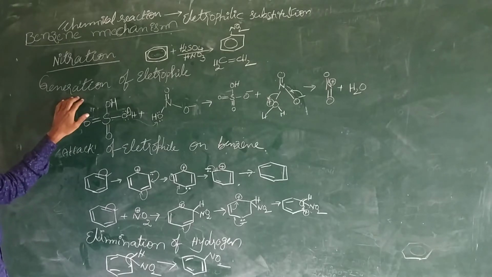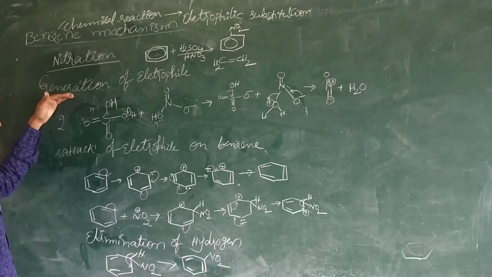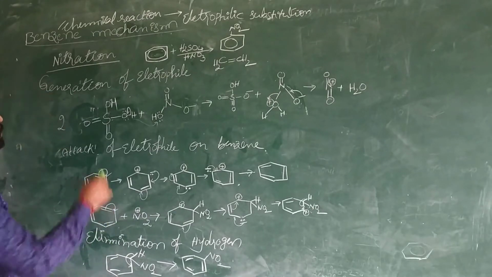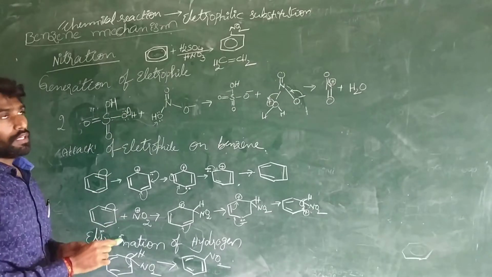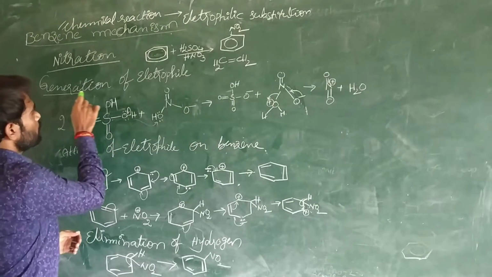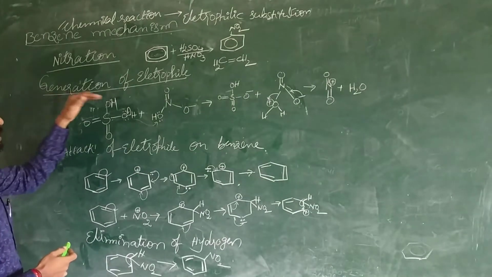See here, first of all, the mechanism is separated into three steps. In the first step, since it is electrophilic substitution, we need the electrophile, so we should produce the electrophile. The first step is generation of the electrophile.